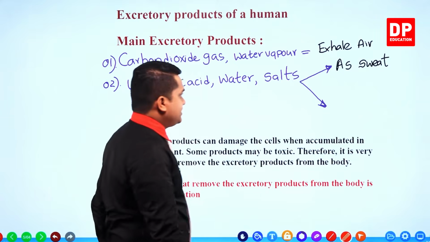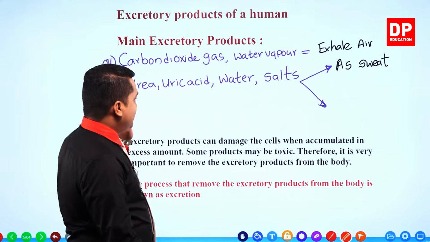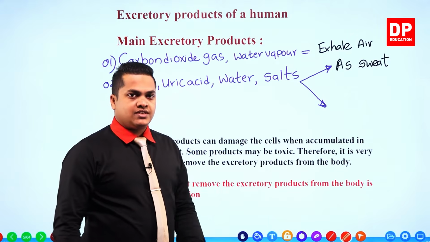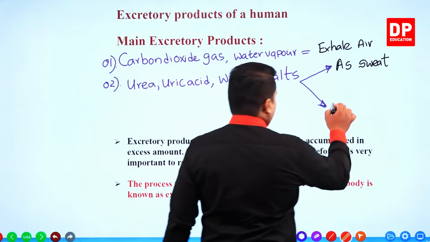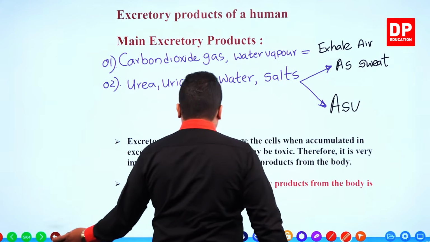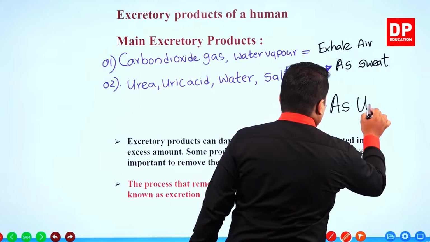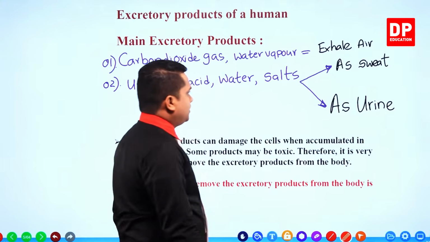First form is as sweat. As sweat, we are expelling these substances or these excretory products from our body. Then the second one is as urine. Right.